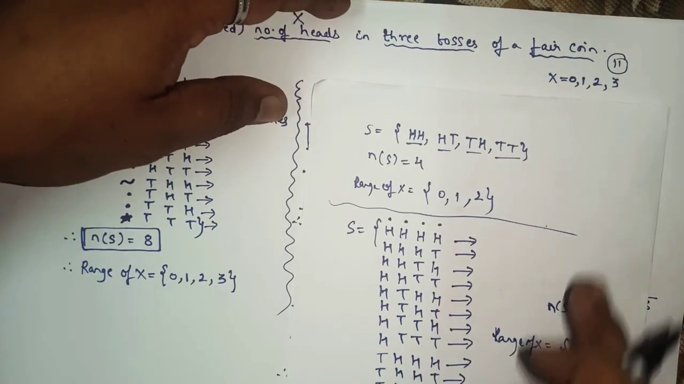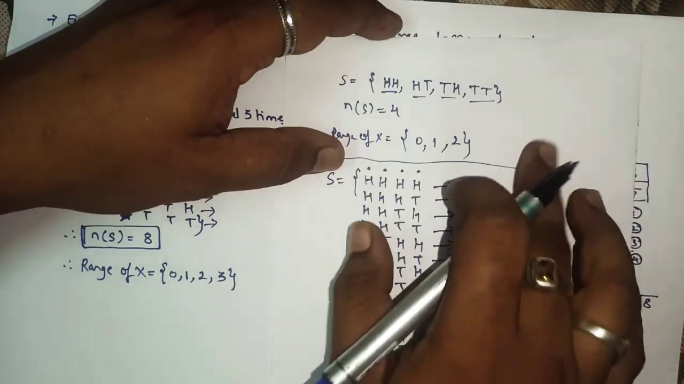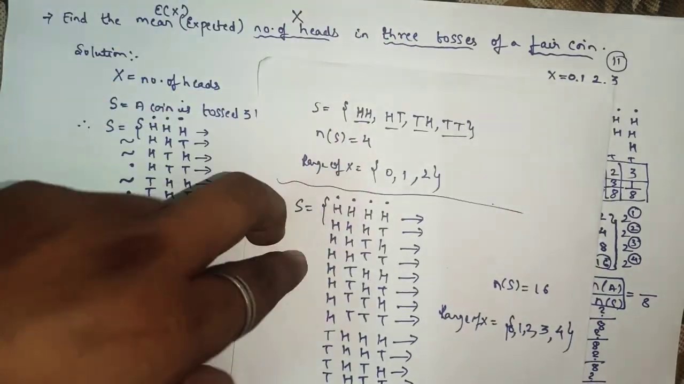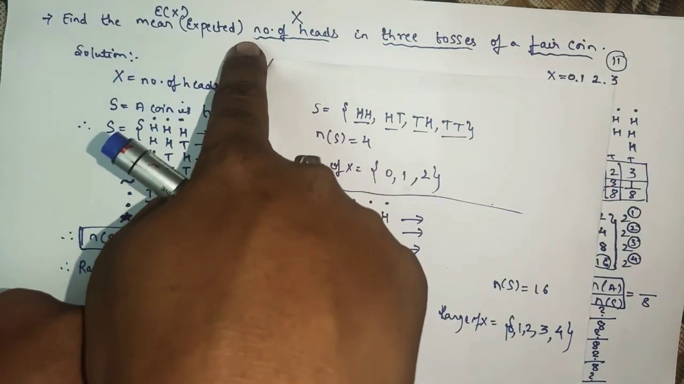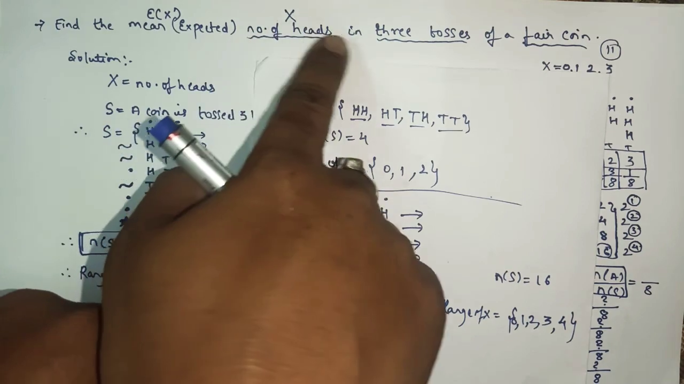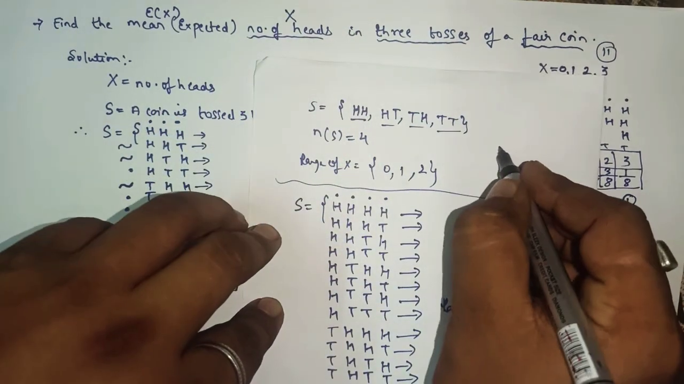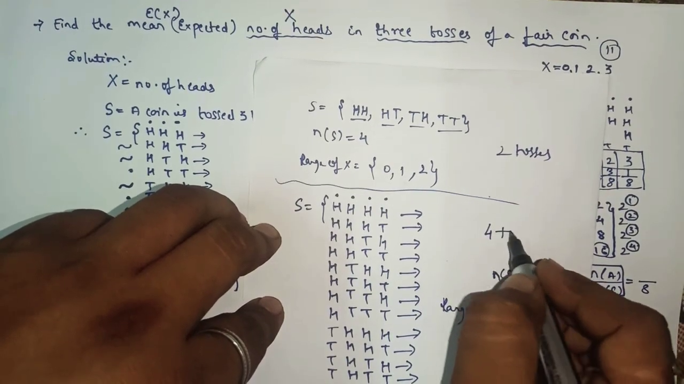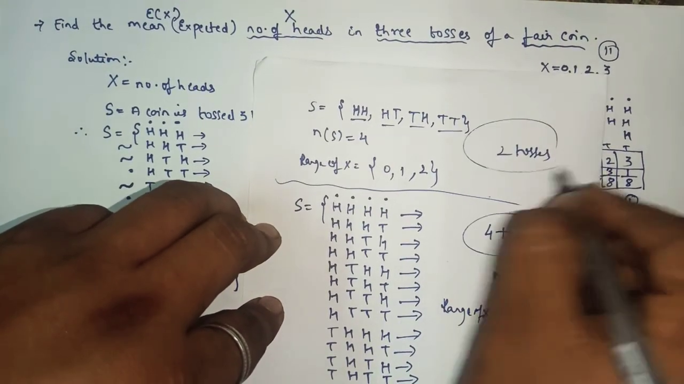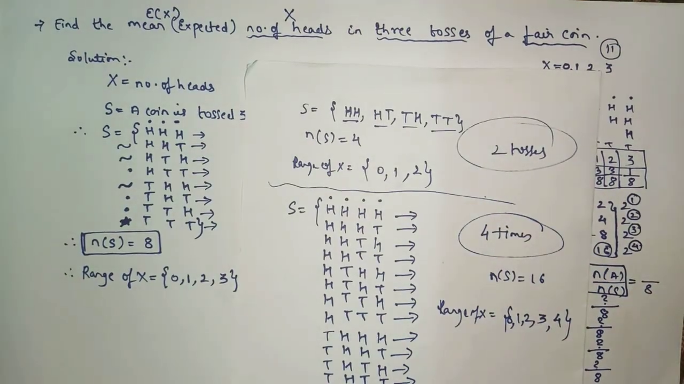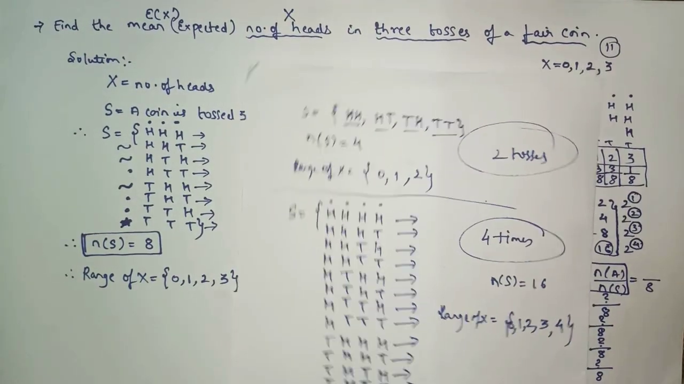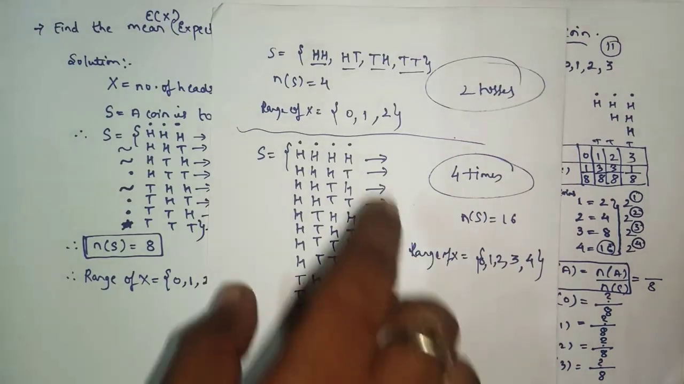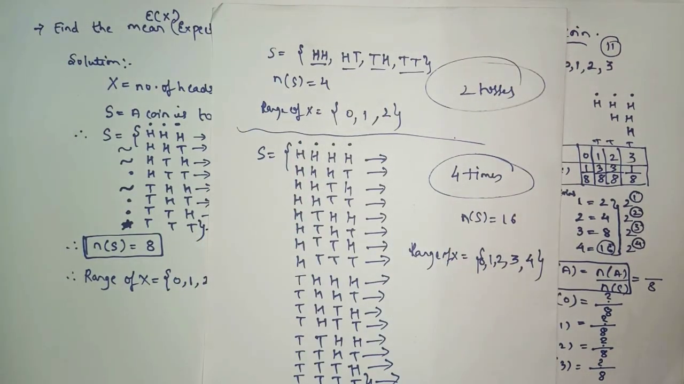So these 2 questions you will consider as homework, as an assignment. The question will be the same: find the expected value for the number of heads, this one for 2 tosses, and this one for a coin tossed 4 times. Okay. So the remaining part of these 2 sums, please try by yourself. And these sums, again, are there in the exercise.